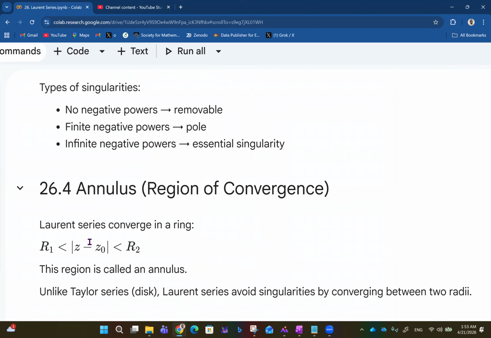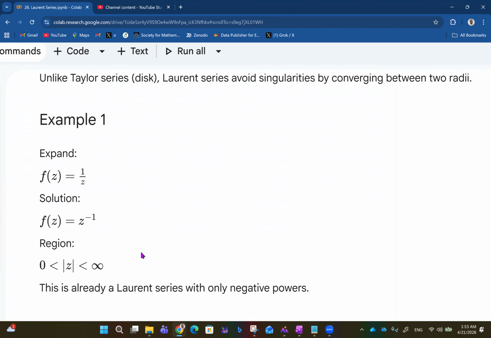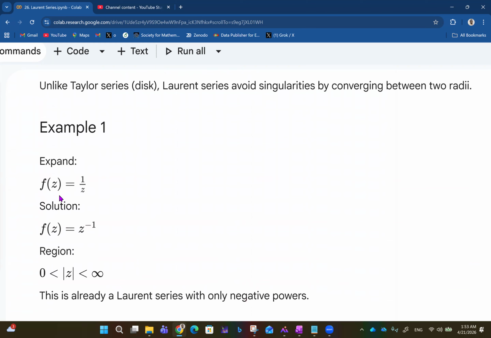So Laurent series converge in a ring, R1 less than |z minus z naught| less than R2. So, example 1: if we want to expand f of z equals 1 over z, of course, we know the solution is as follows.